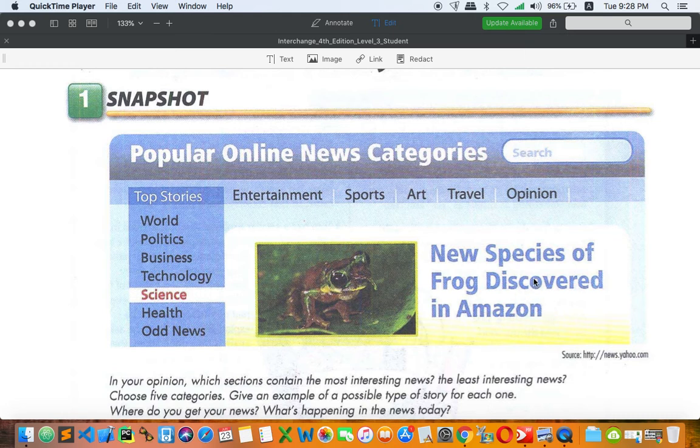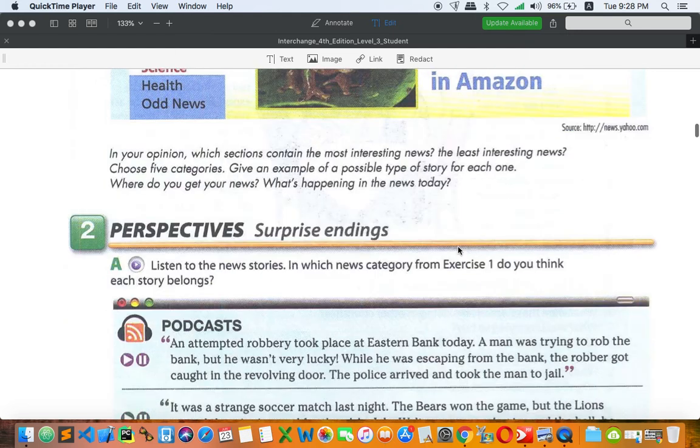Okay, so this is about popular online news categories, and I don't know whether right now people are still interested in checking news on the website, or perhaps they use something like Facebook that can get information quickly, and they don't really bother to go to the website to find out about the news. But still, all right, if you work on the computer, you probably spend time going to the website in order to check for the news. Okay, all right, so let's go to part 2.